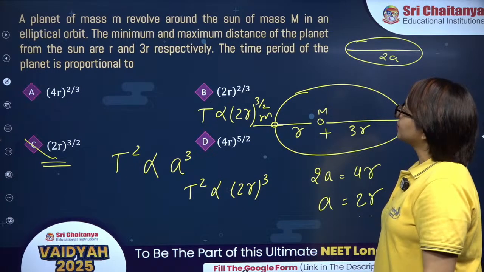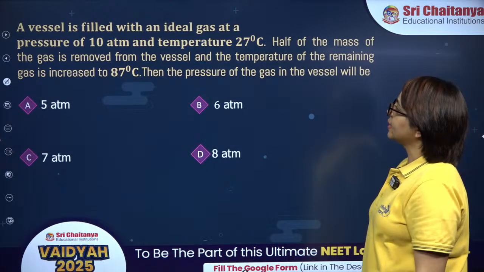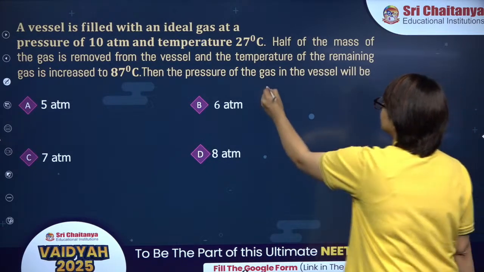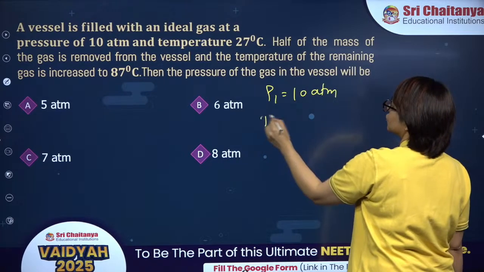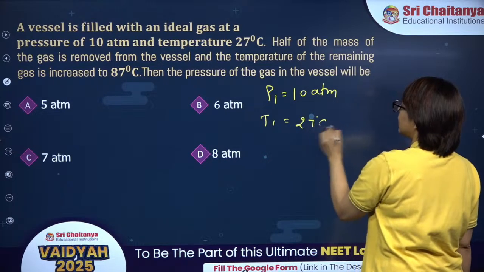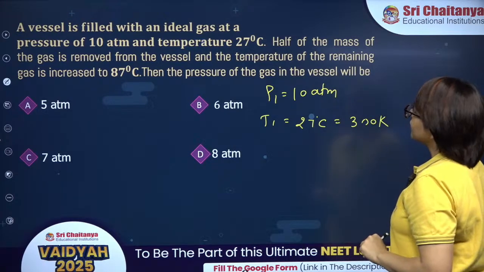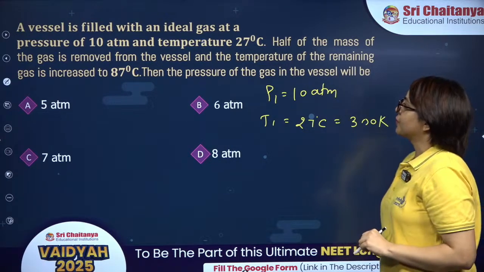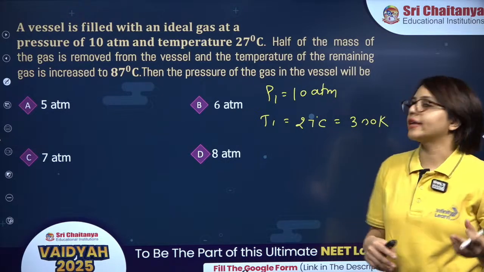Next is this one. A vessel is filled with an ideal gas at pressure 10 atm and temperature 27 degrees Celsius, which is 300 Kelvin. Half of the mass of the gas is removed from the vessel and the temperature of the remaining gas is increased to 87 degrees Celsius.